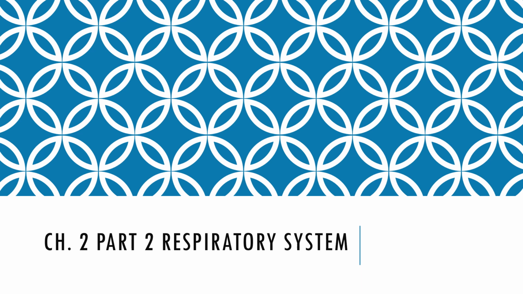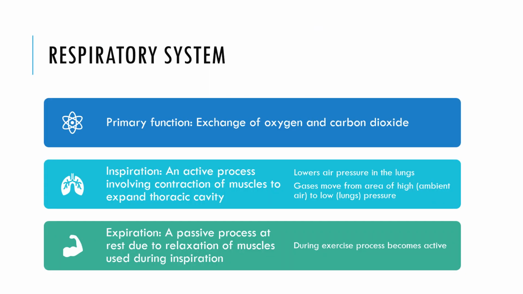Today we are continuing our conversation in chapter 2, but we're looking at more of the respiratory system. The respiratory system is the network of organs and tissues that help you breathe. It includes your airways, lungs, and blood vessels. The muscles that power your lungs are also part of the respiratory system. These parts work together to move oxygen throughout the body and clean out waste gases like carbon dioxide.